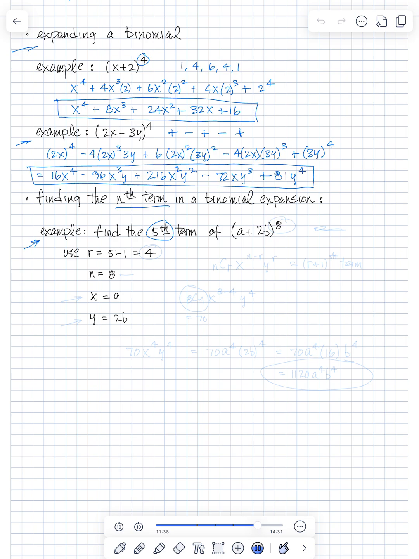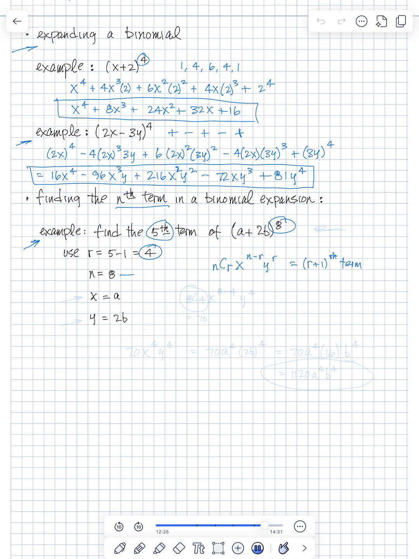If we look back at our binomial theorem, this is going to be nCr, x to the n minus r, y to the r, and that's going to give our r plus 1 term. We want to find the 5th term, so we're going to use 5 minus 1, or 4, for the r. The n is the 8th power, so here's our n.